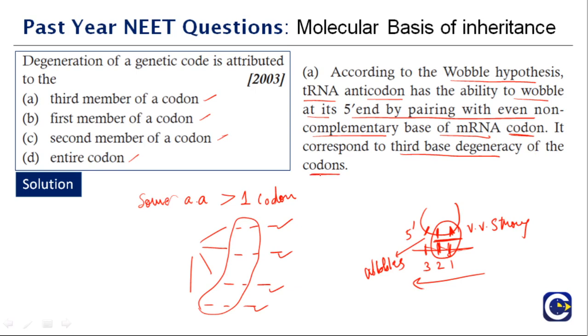Okay, is it clear? If this concept is not clear, just rewind it and go through it again. You can also read it from your chapter. But just remember that the first two positions of a codon-anticodon interaction are very, very strong. It only wobbles at the third one, which is the 5' end of the anticodon loop of tRNA. Therefore, the third member of the codon can be degenerate, so it can be multiple. That is why it doesn't make much difference even if it wobbles, because the first two have a very strong interaction. So the right option is A.